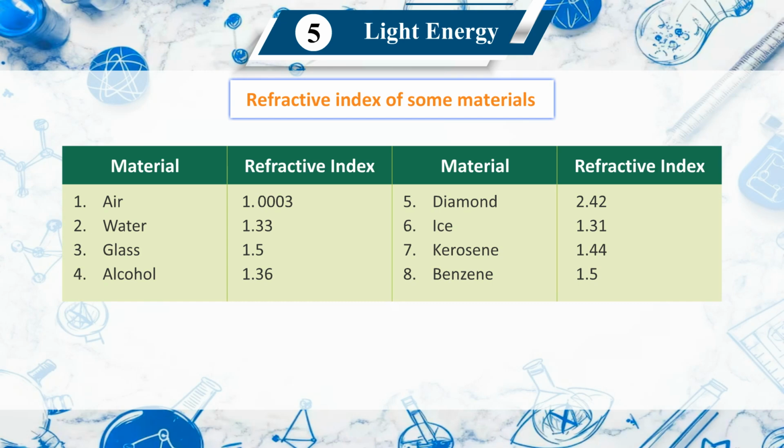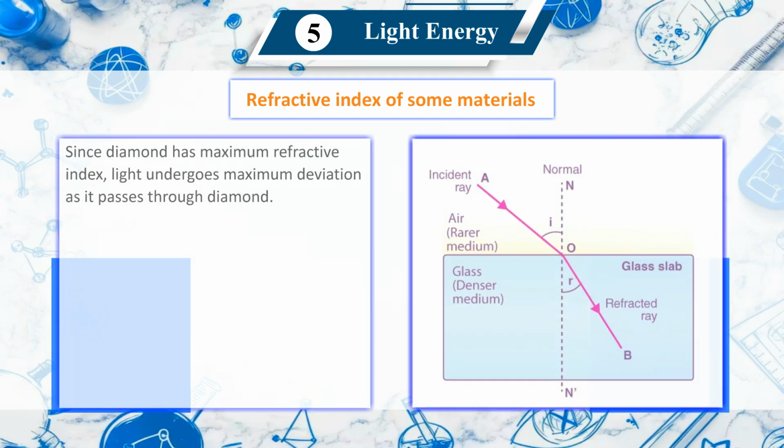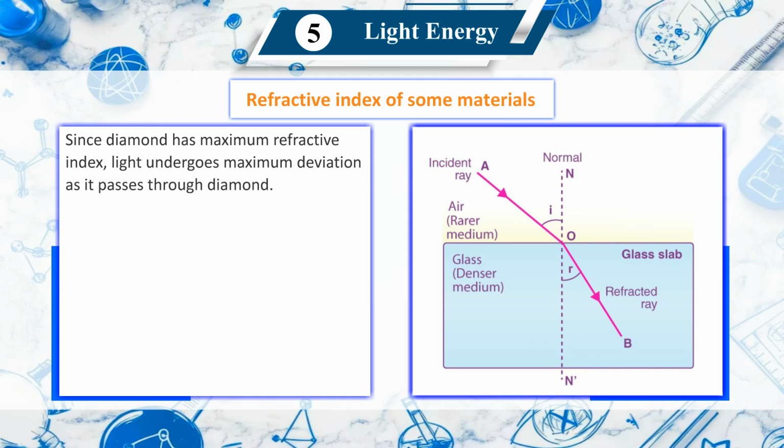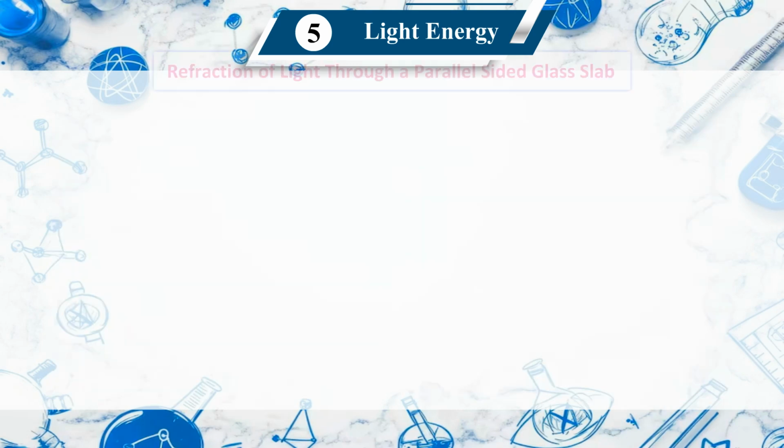Material, refractive index. First, air, 1.0003. Second, water, 1.33. Third, glass, 1.5. Fourth, alcohol, 1.36. Fifth, diamond, 2.45. Sixth, ice, 1.31. Seventh, kerosene, 1.44. Eighth, benzene, 1.5. Since diamond has maximum refractive index, light undergoes maximum deviation as it passes through diamond.